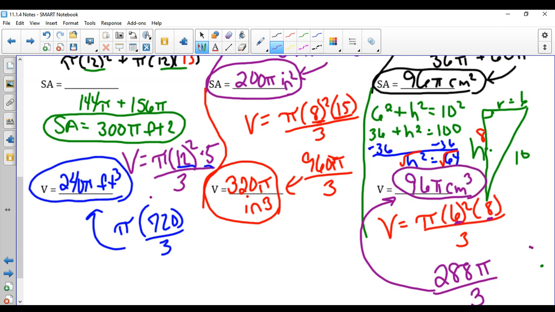And this is an interesting situation when our surface area and our volume are the same values, but they are not the same units. So surface area is centimeters squared, while volume is our centimeters cubed. So it looks like the same amount, but we're talking about square units versus cube units, paper versus water, basically. They are different things. So paper being surface area wrapping around the cone, water being what's filling the cone up. So that's just our real quick demonstration of how to do those.